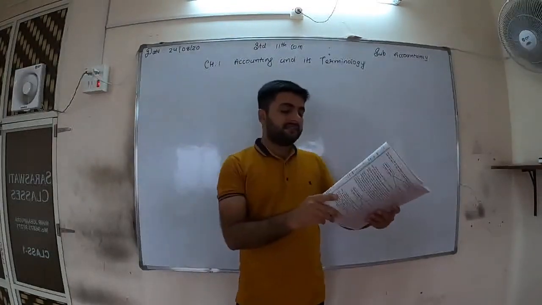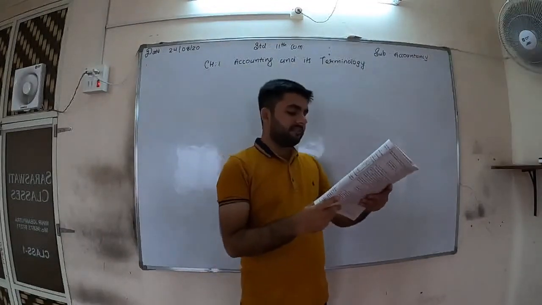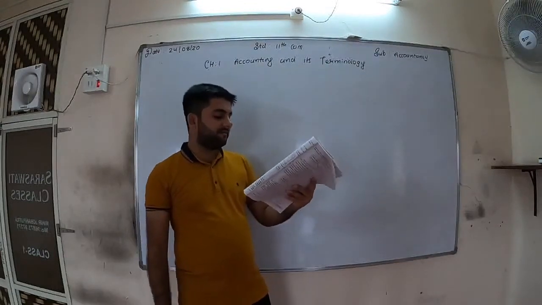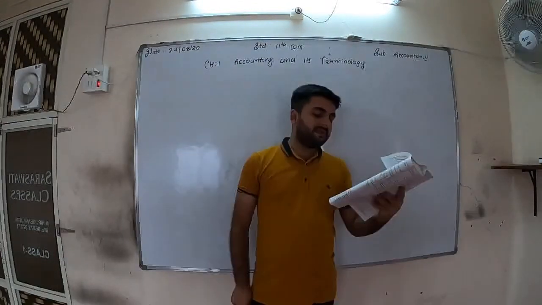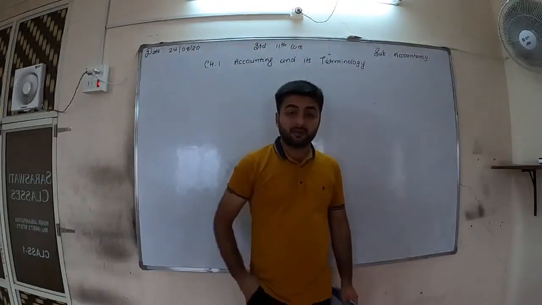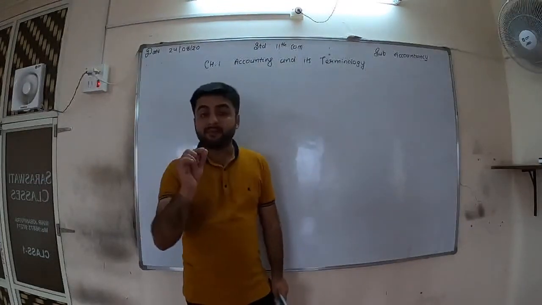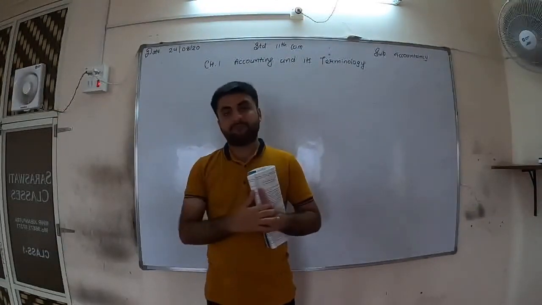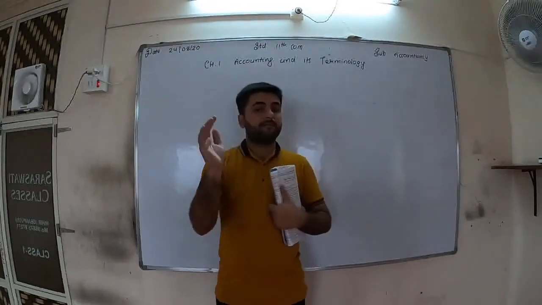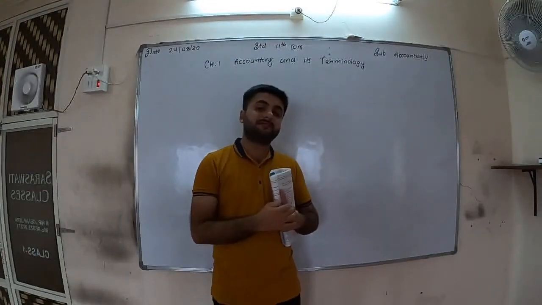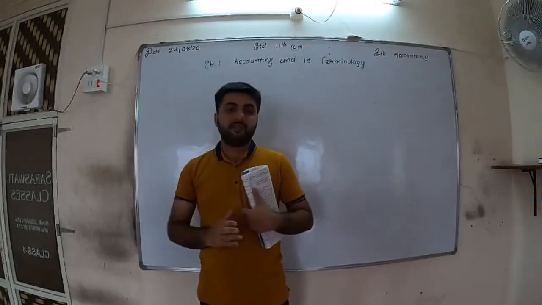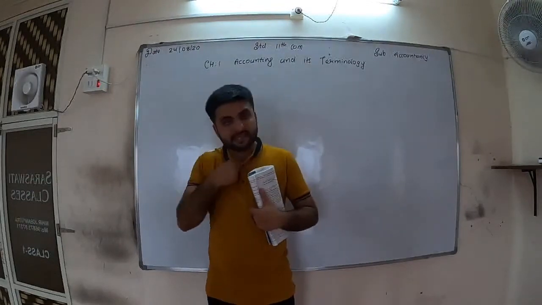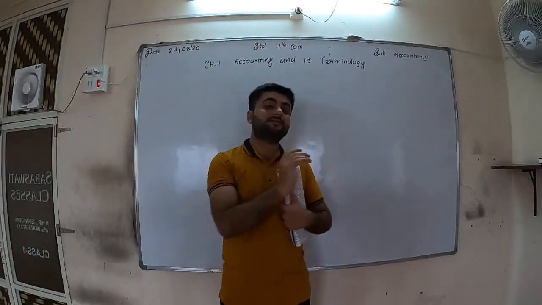In accounting, the business owner is treated as a separate entity. When the owner of the business is providing capital to the business, it becomes internal liability. It is the liability of the business towards the owner. Now see, they are telling a very important thing. Suppose I am the owner of a shop, and the name of the shop is XYZ and my name is A. Then XYZ's owner is A, but A is different and that shop is also different.